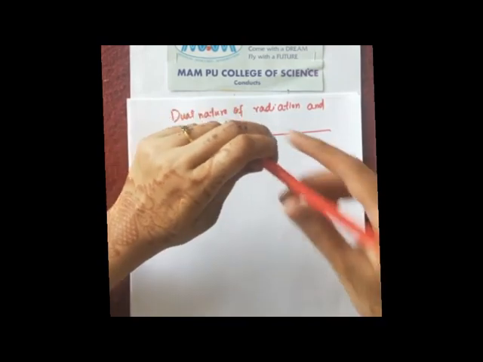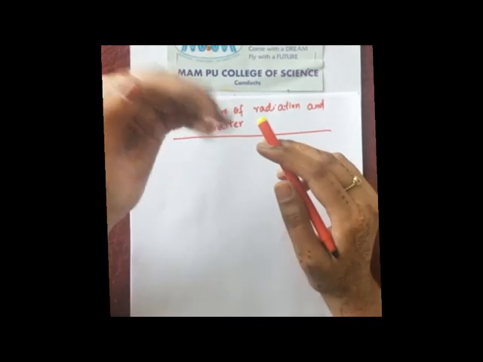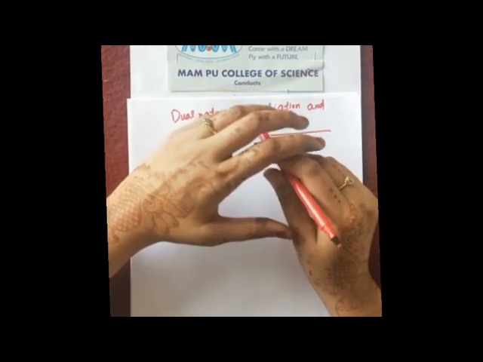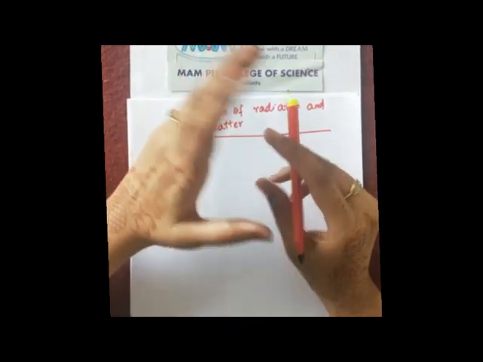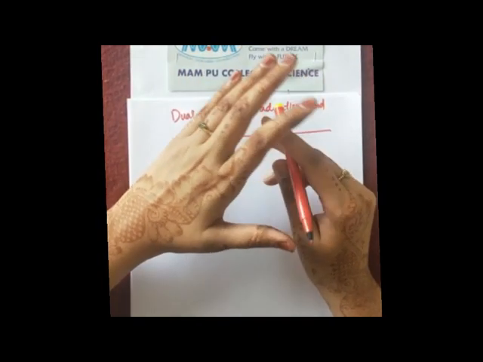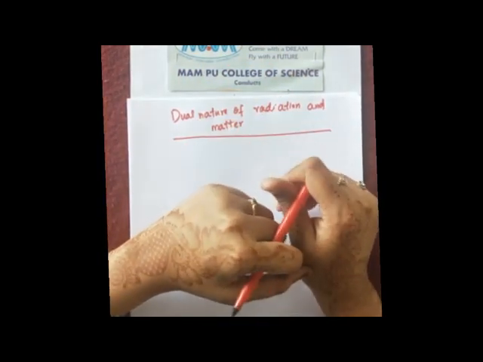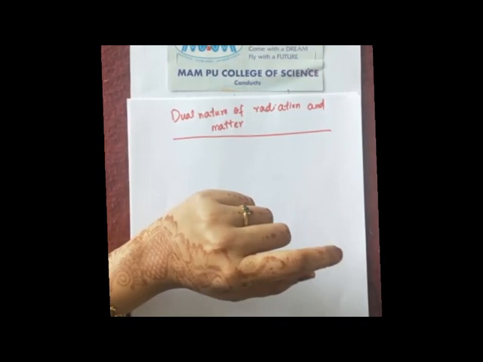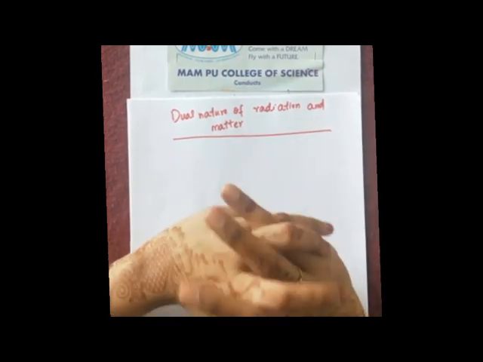And in the last video lecture we have seen Einstein's equation of photoelectric effect, which is very important. That equation we are going to use while solving problem sums. Okay. So the chapter name is Dual Nature of Radiation and Matter.